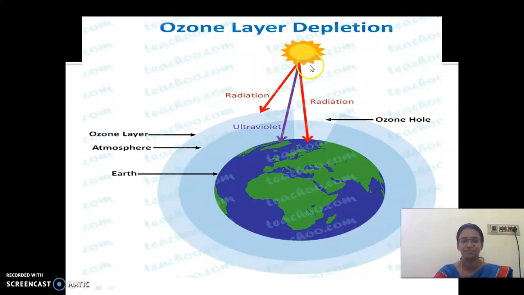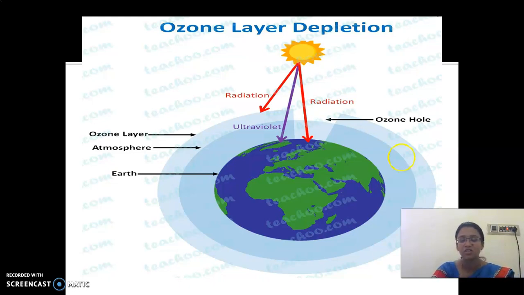Next, look at here. What is this, children? Ozone holds the radiation which is coming out from the sun. So this is a chemical change. When the light from the sun rays reaches the earth, it falls on the ozone layer. In the ozone layer, these ultraviolet rays, that is the harmful rays, are split up and emitted back. So this process is a chemical change. That is why it is given here.